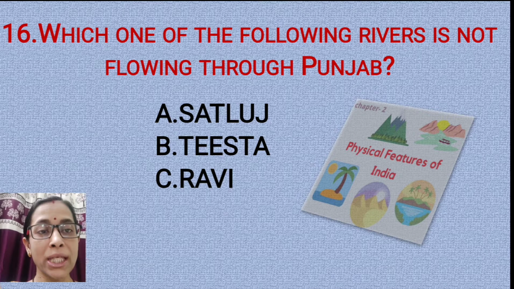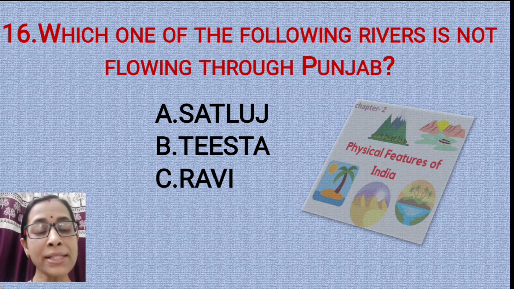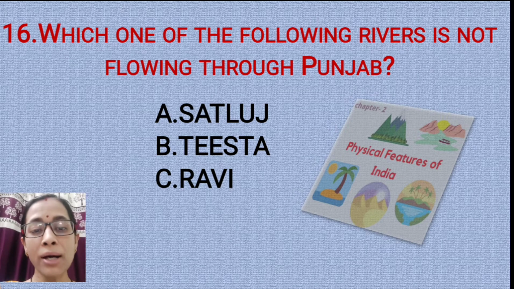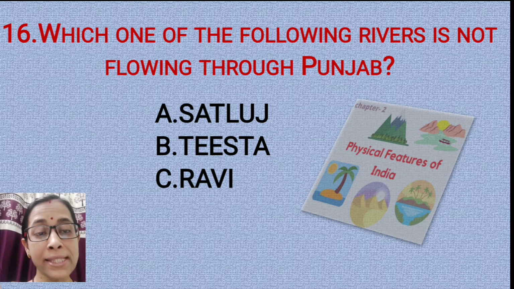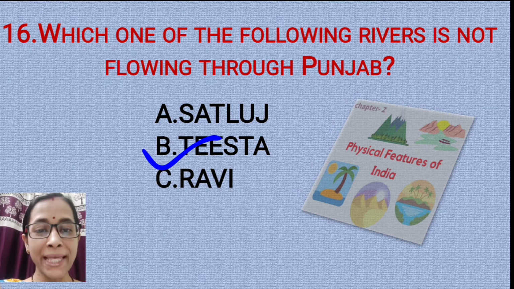Do means two, Ab means water bodies, so it is known as Doab. Question number 16. Which one of the following rivers is not flowing through Punjab? Punjab is a land of 5 rivers. Here 3 rivers are given. Which one is not flowing through Punjab? Is it Satluj or Tista or Ravi? The correct answer is Tista. Tista river is flowing through Sikkim and West Bengal.